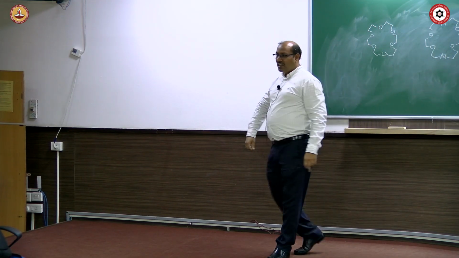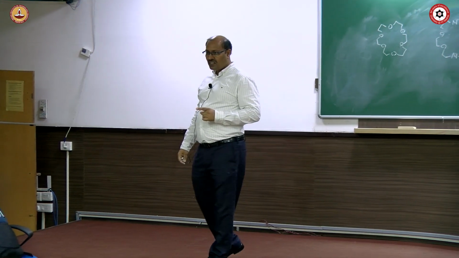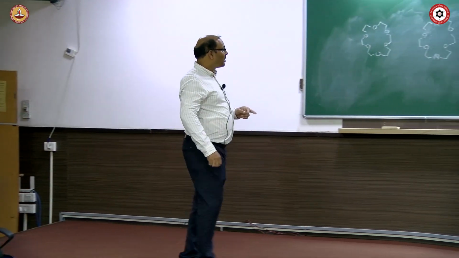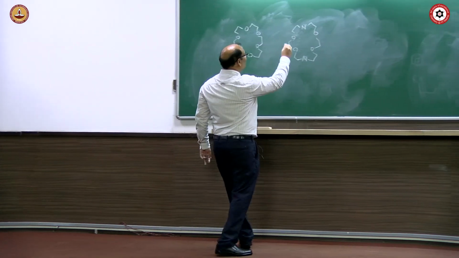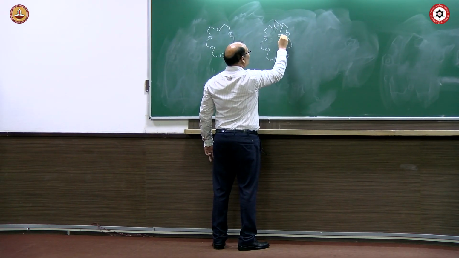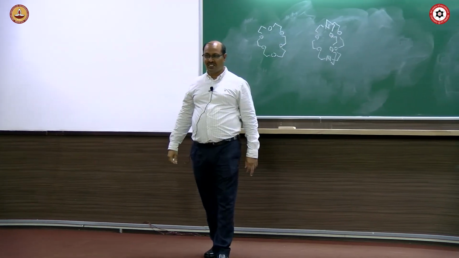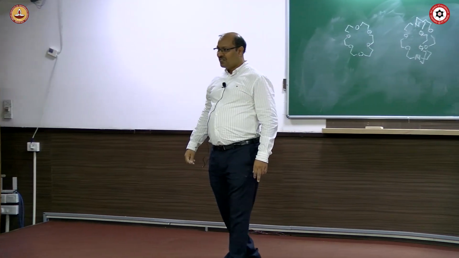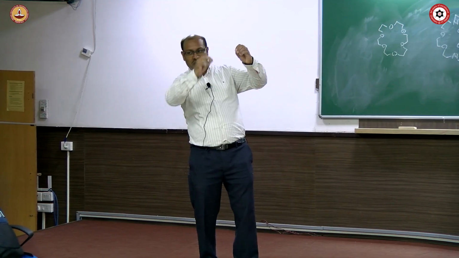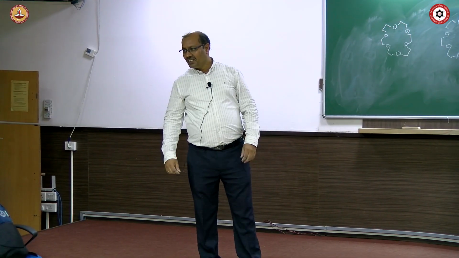If oxygen's valence is 2, nitrogen's valence is 3. So, if it is nitrogen, can I do it like this? Right? From nitrogen, keep drawing the similar kind of thing again. Okay?